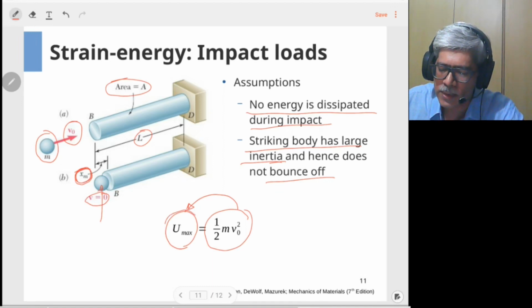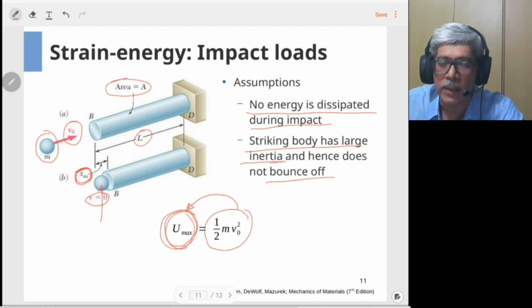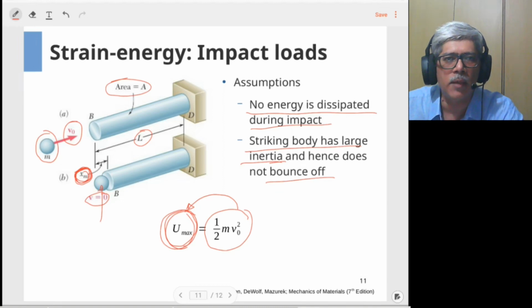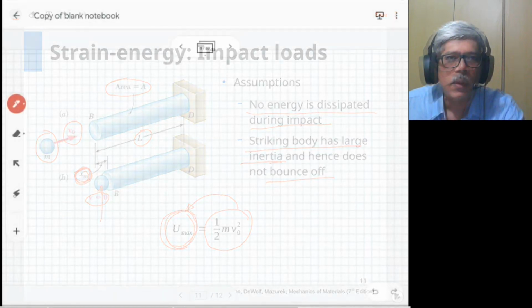So U max is the strain energy at that particular moment. The entire kinetic energy has been converted into strain energy of the body, which corresponds to its displacement given by x m. We would like to know what is this value of x m. Once we know that, we can calculate strain, and from that we can calculate stress in the body. How to do that is what we will see next.